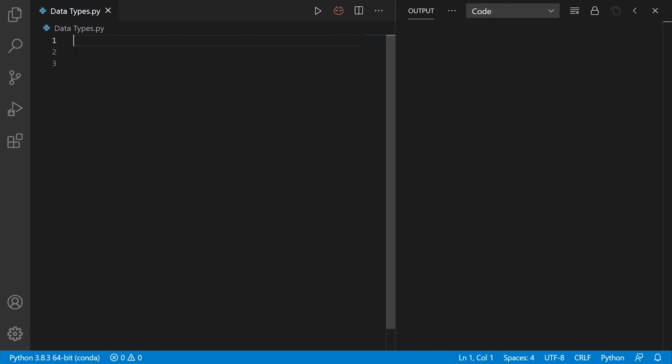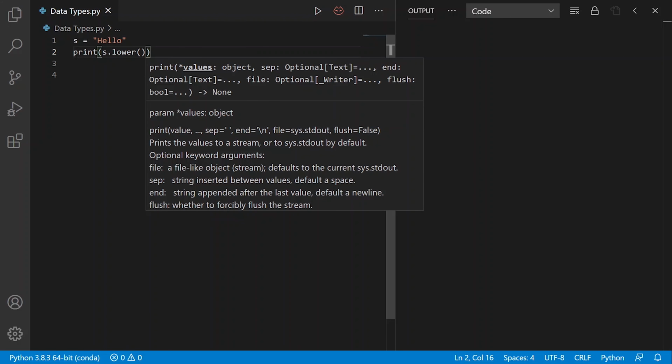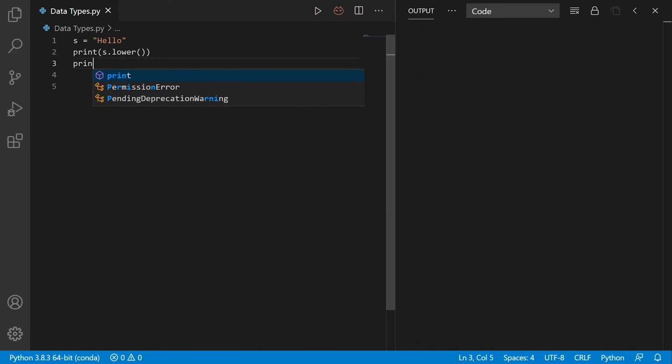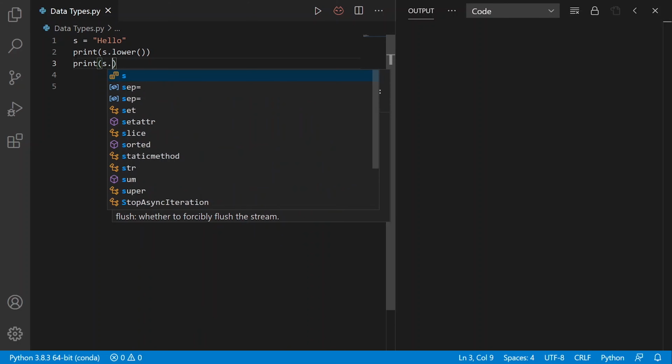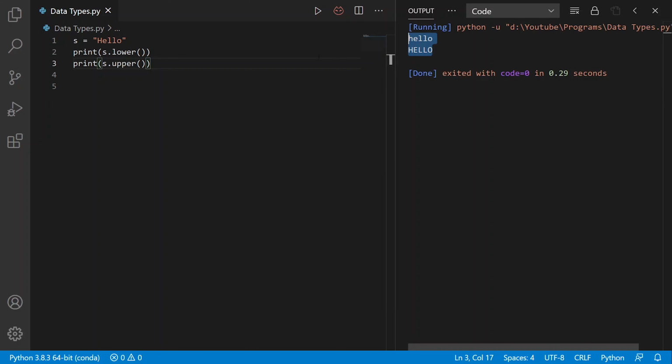In Python, lower is a built-in method used for string handling. It converts all the uppercase characters to lowercase. So first I will write s equals hello here and I will write print s dot lower. It will convert all the uppercase characters to lowercase. In the same way we can also use the upper method here. So I will write s dot upper, and this upper method will convert all the lowercase characters to uppercase. Execute it and we got the output.